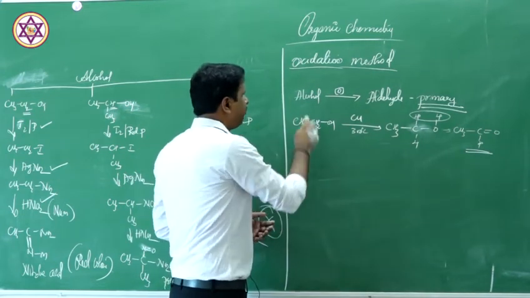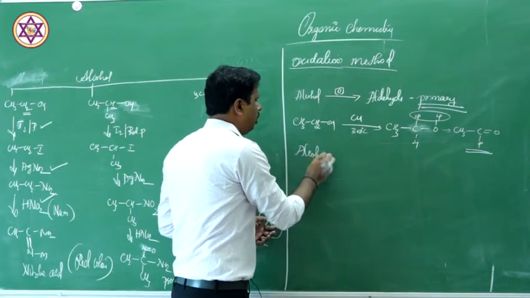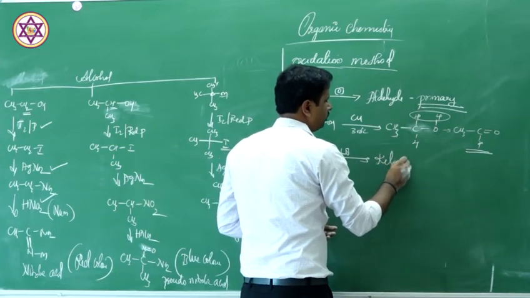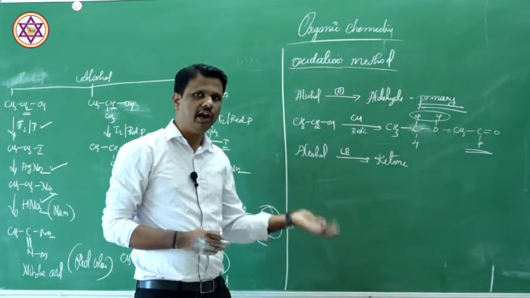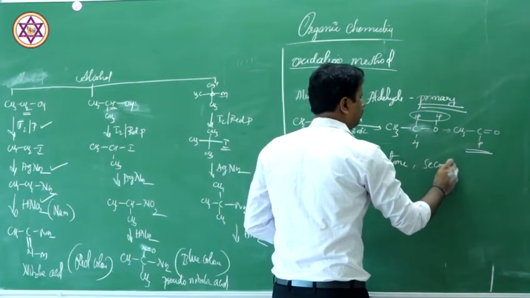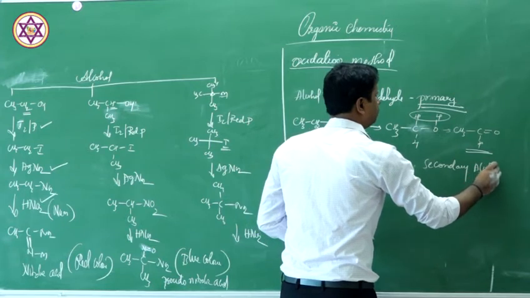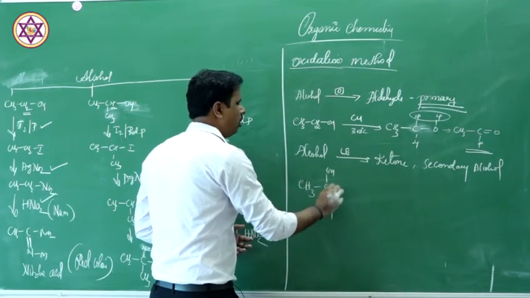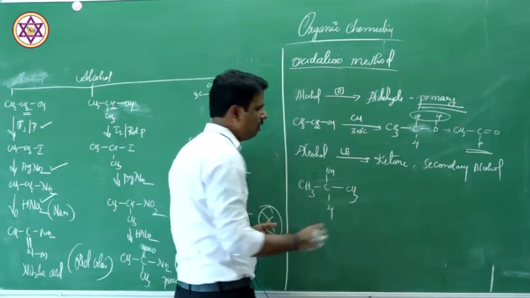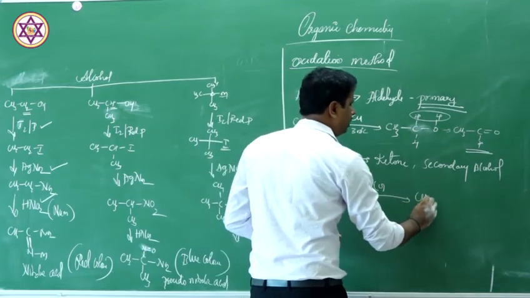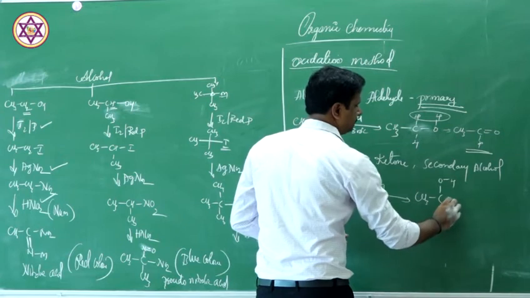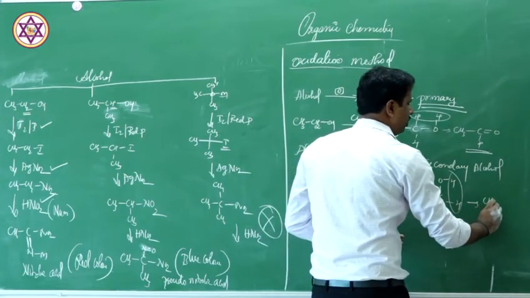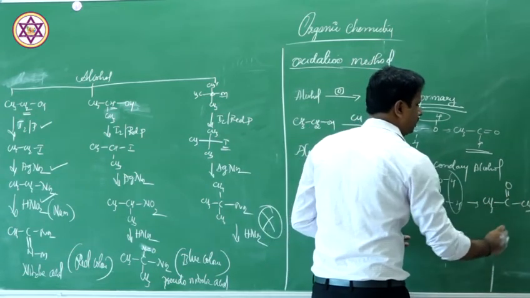What about secondary? If any alcohol upon oxidation gives ketone, instead of aldehyde, then it has to be secondary alcohol. Let us take a simple example here. We take isopropyl alcohol, and we do oxidation. What happens? You are removing these two hydrogen. You are making a pi bond here. So you are going to get CH3, C double bond O, CH3. This is acetone.